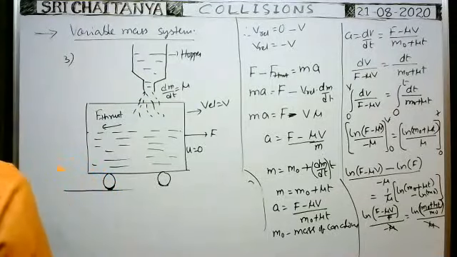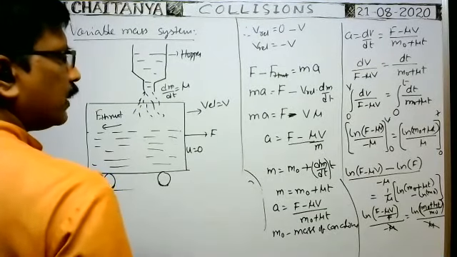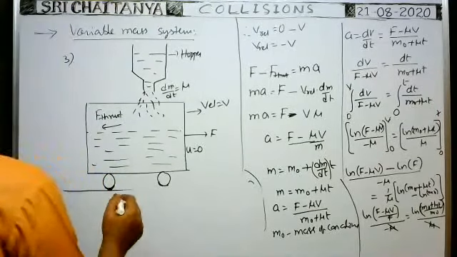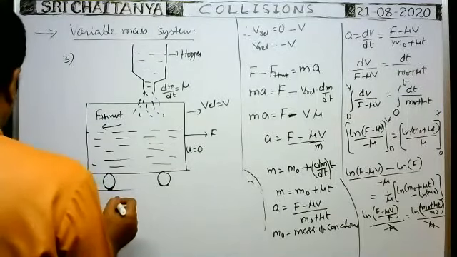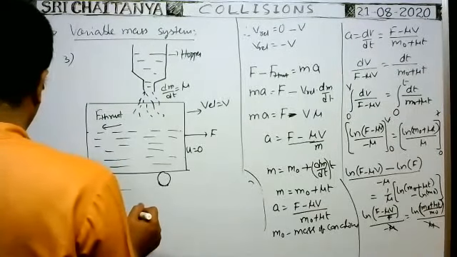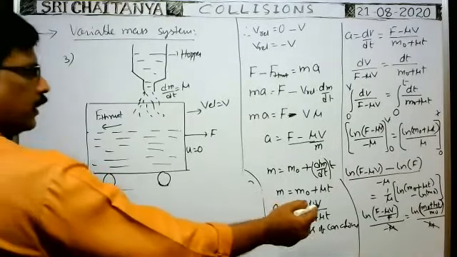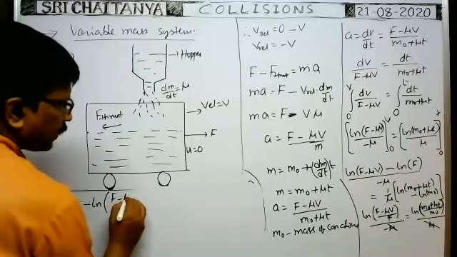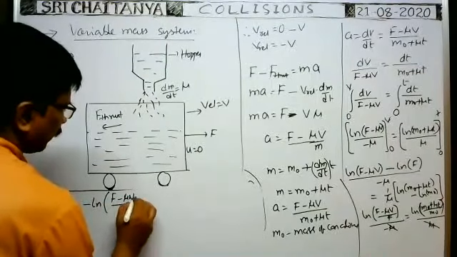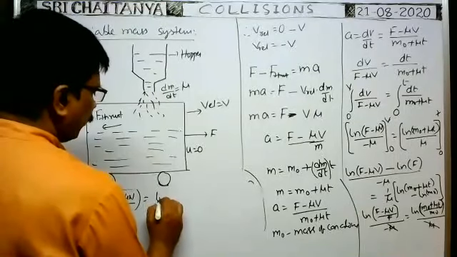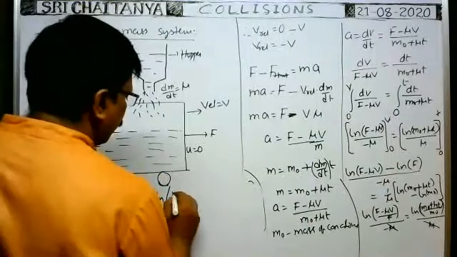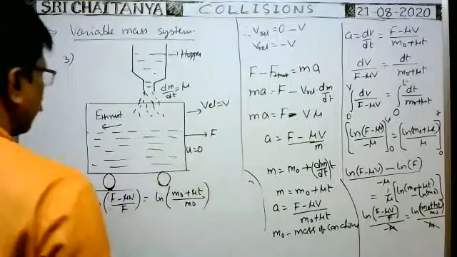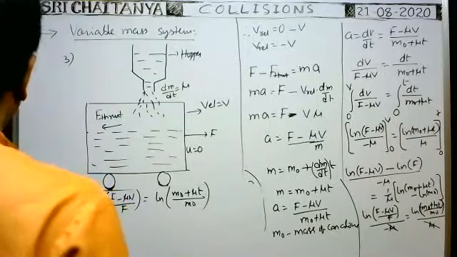Therefore, from that formula, we can write minus ln of (f minus mu v) whole by f is equal to ln of (m naught plus mu t) whole by m naught.